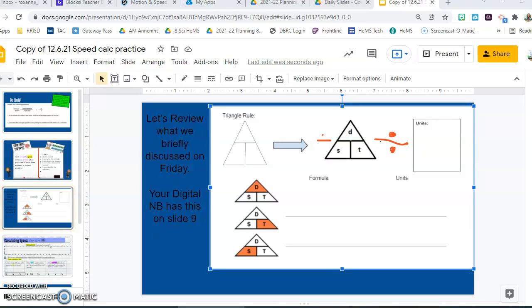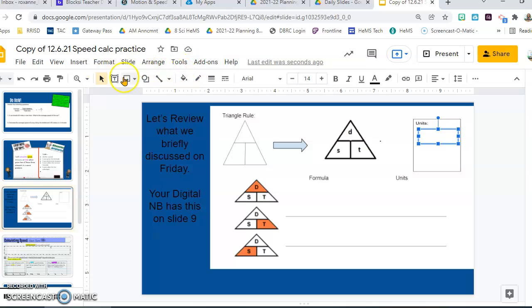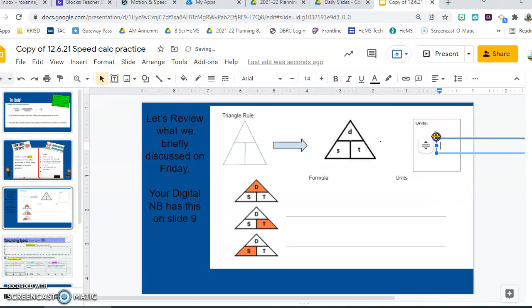There we go. Divided by the time. And then down here, we're just drawing the x. Right. So let's exit the drawing. All right. And then I'm going to insert my text box. All right. So right here, come back here, little friend.